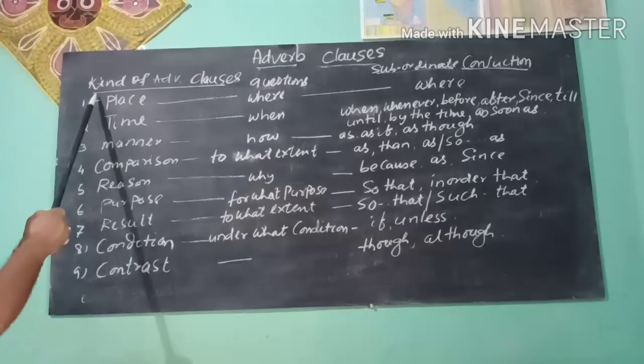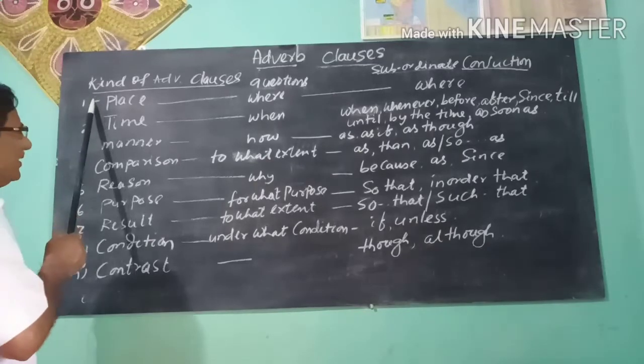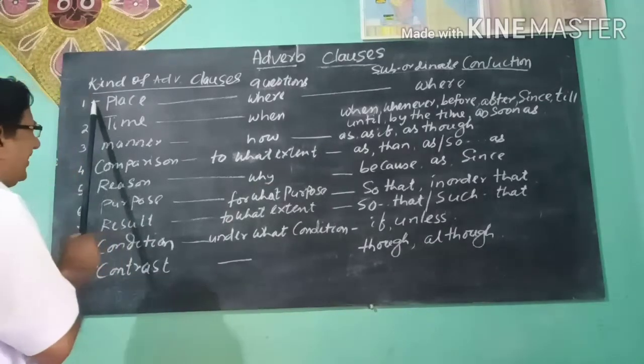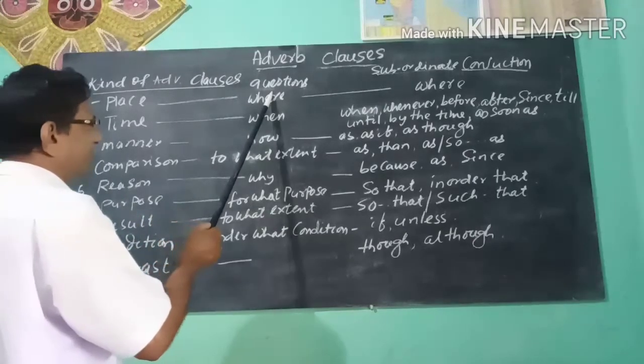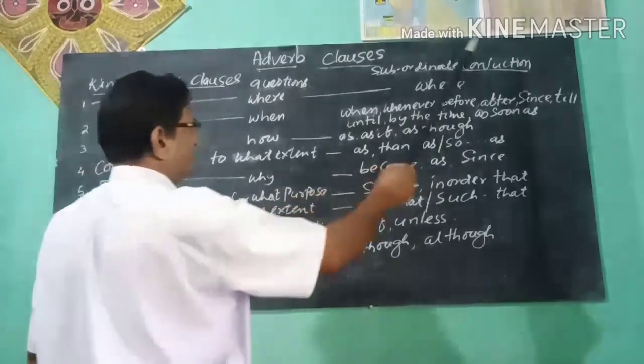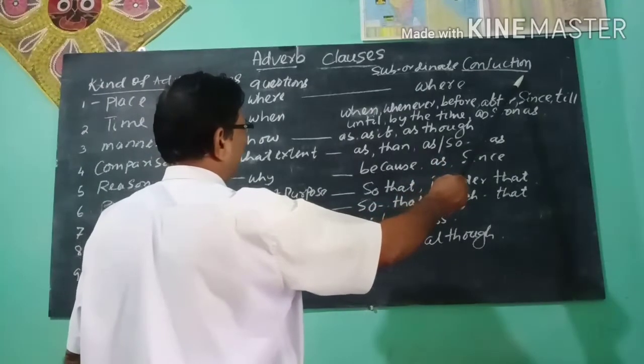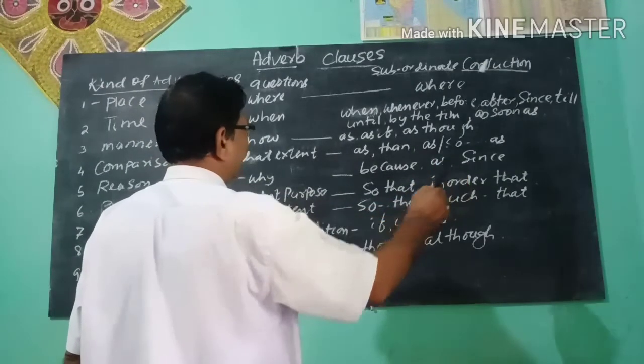In the adverb of place, you ask the question where after the verb, and the subordinate conjunction used is where.